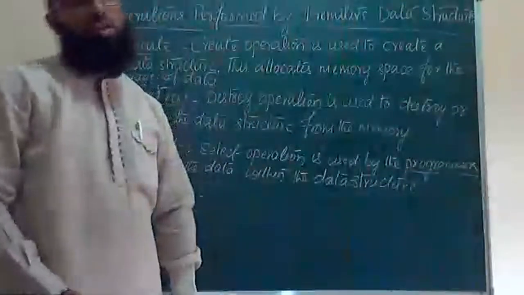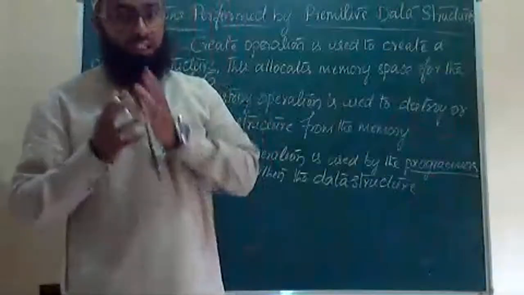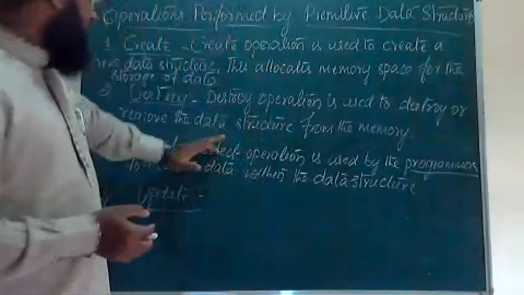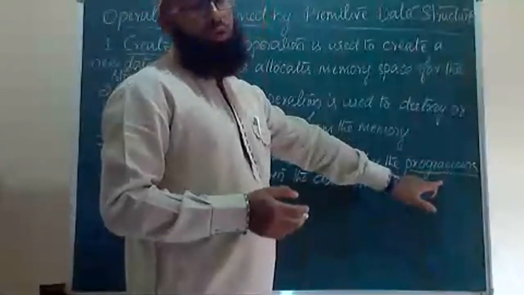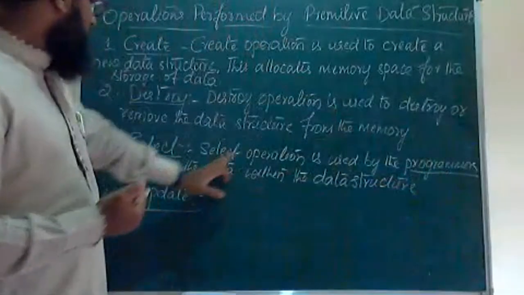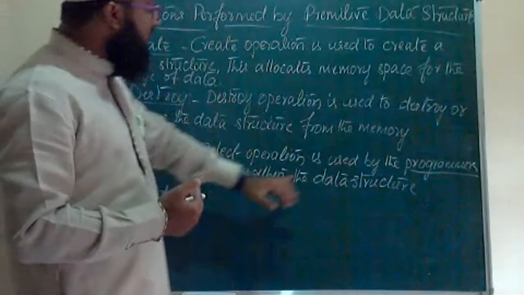The user of a computer, or a person who creates a program in the computer, is called the programmer. Here select operation is used by the programmer. We can think of this as the user of a computer. We are the users. This select operation is used by the programmers to access the data within the data structure.